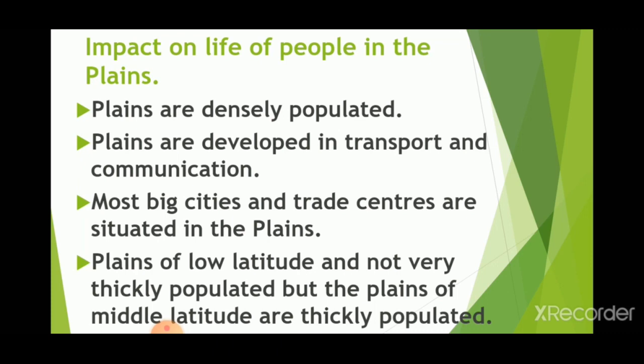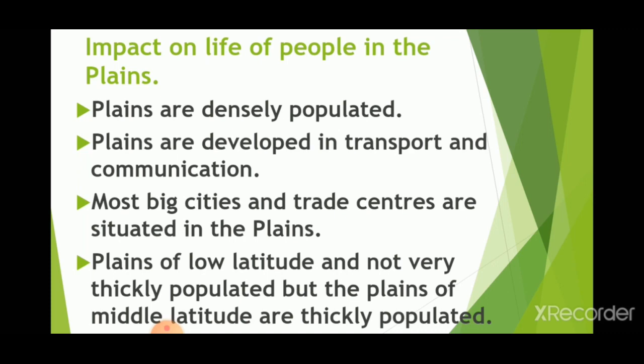Now, the plains of low latitude are not very populated. The plains in the low latitude region are not thickly populated because they have a hot and moist climate. Compared to that, the plains in the middle latitude are thickly populated because the conditions are favorable and good for agriculture.